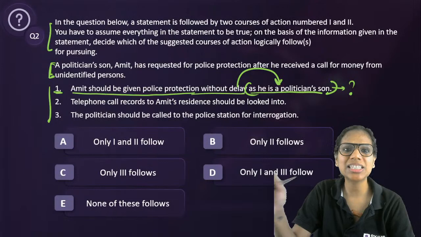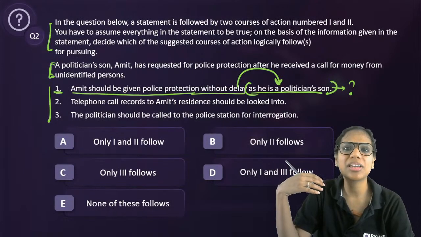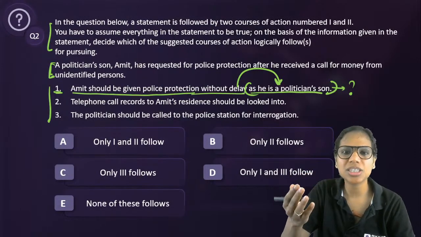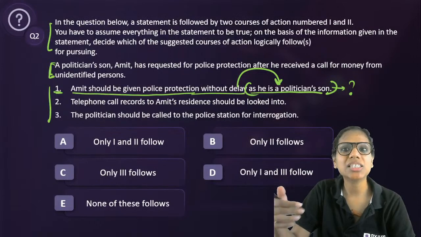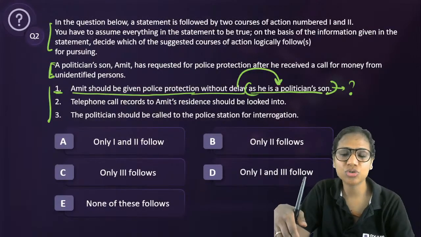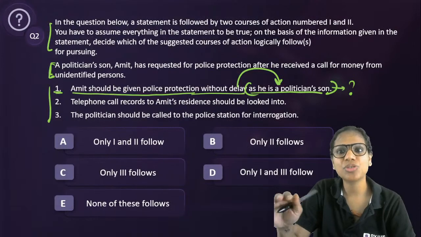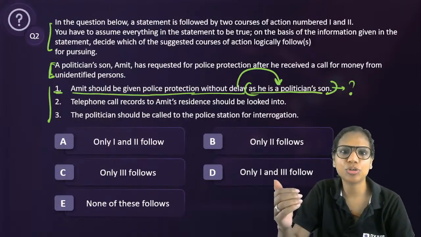How does it affect the case? That has not been given. That has been left for my assumption. Okay, is this some favoritism of some kind? Is he more in danger because he's a politician's son? What is the reason that I'm saying, because he's a politician's son, you give him more police protection?